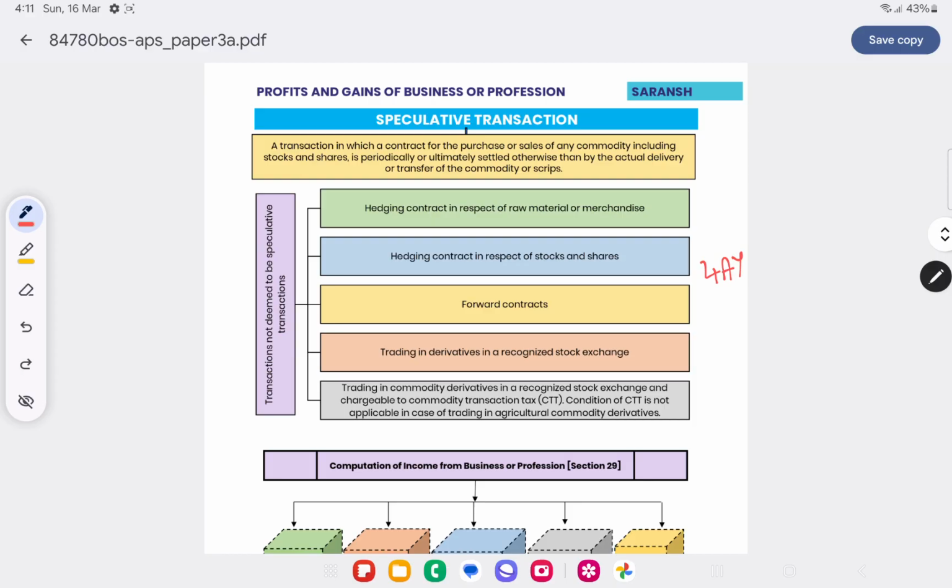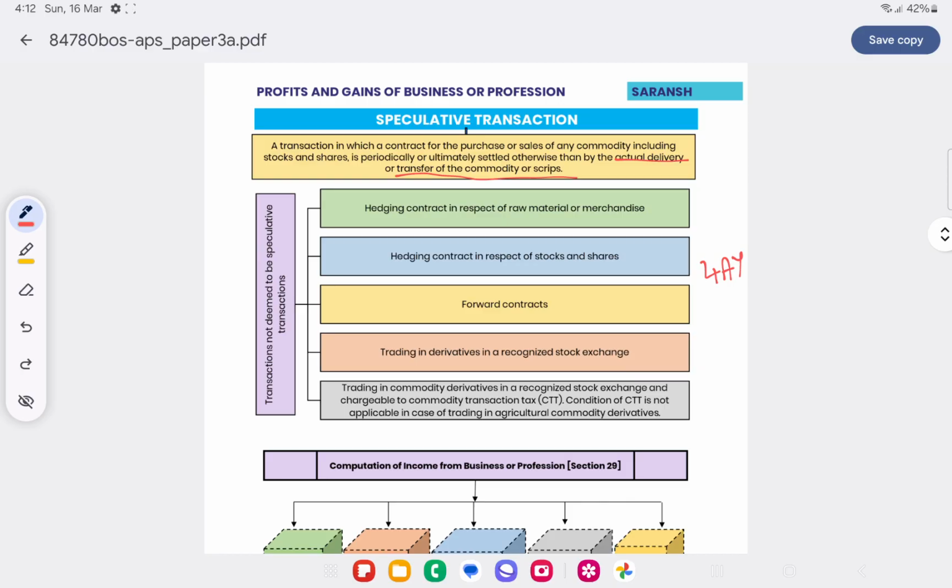Now, any transaction in which there is a purchase or sale, but it does not include actual delivery or transfer of the commodity or scrips. There is trading, but there is no actual delivery. Take an intraday transaction, for example. There is no actual delivery, but trading is happening. Such transactions are called speculative transactions.